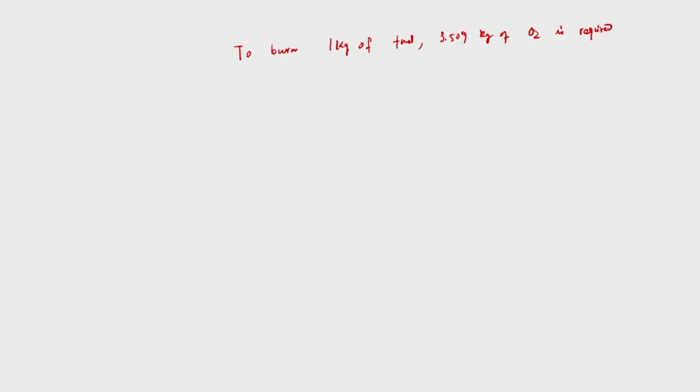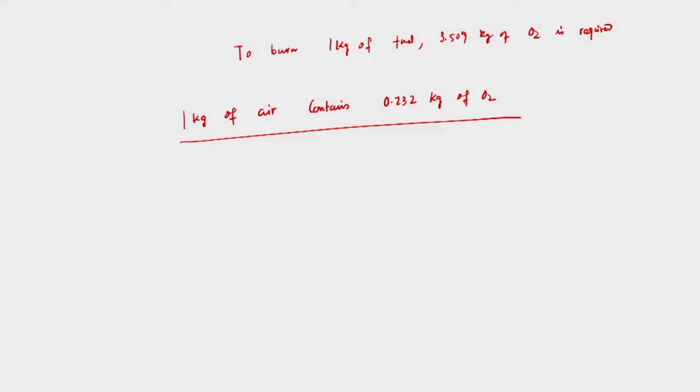Now this oxygen we will get from the air being supplied during the intake stroke, and for that we need to know how much air will be required to burn this amount of fuel. To do that we need to know the amount of oxygen present per kg of air. So 1 kg of air contains 0.232 kg of oxygen. This information is required to calculate the amount of air required to burn 1 kg of fuel, where the chemical formula of the fuel is C8H18.